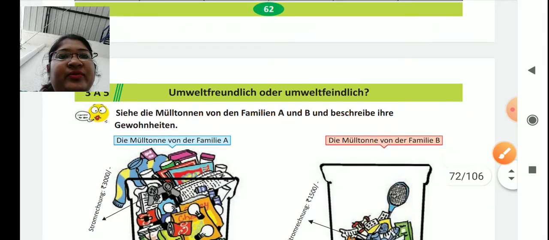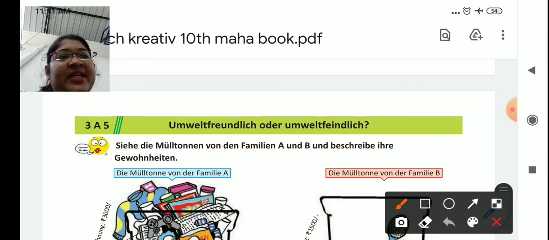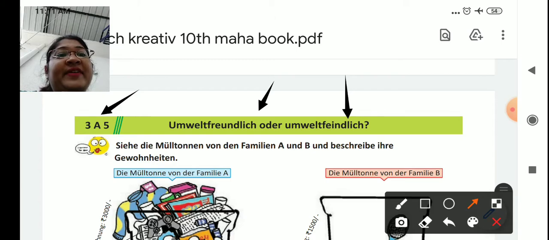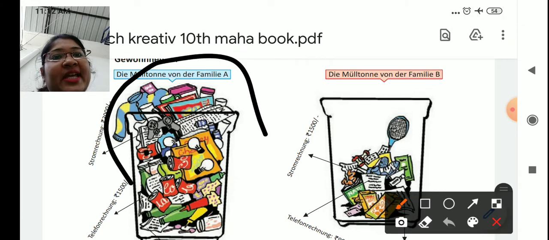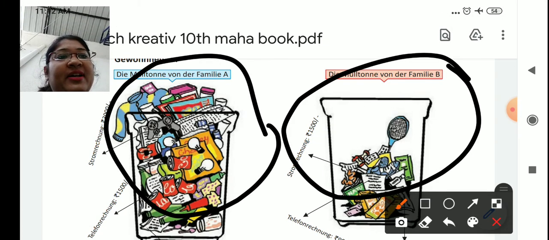Now, yes, wir machen jetzt 3a5: umweltfreundlich oder umweltfeindlich. So is your umwelt, nature, friendly or against nature protection? So that is umweltfeindlich. What they are telling us: siehe die Mülltonnen, see the garbage containers von Familie A und Familie B. See here, Familie A's Mülltonne and Familie B's Mülltonne.